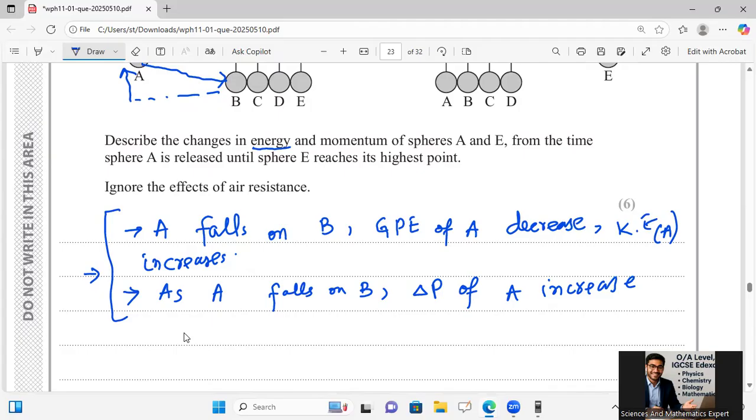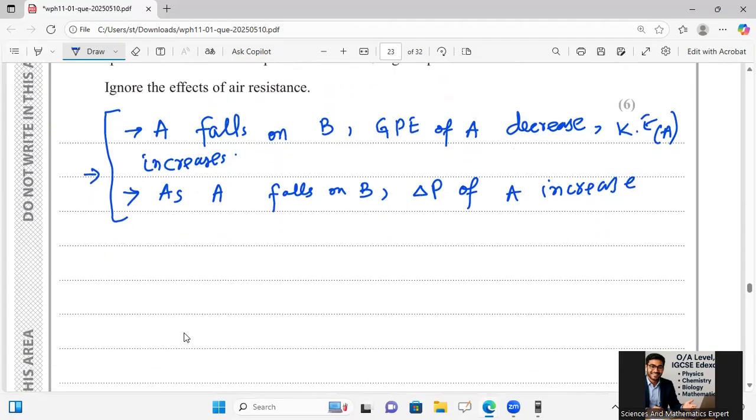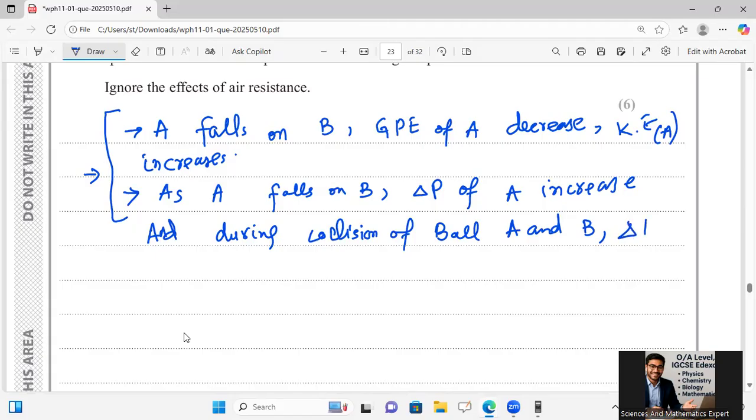And during the collision of ball A and B, what we are observing is that the momentum of A decreases and the momentum of B increases.